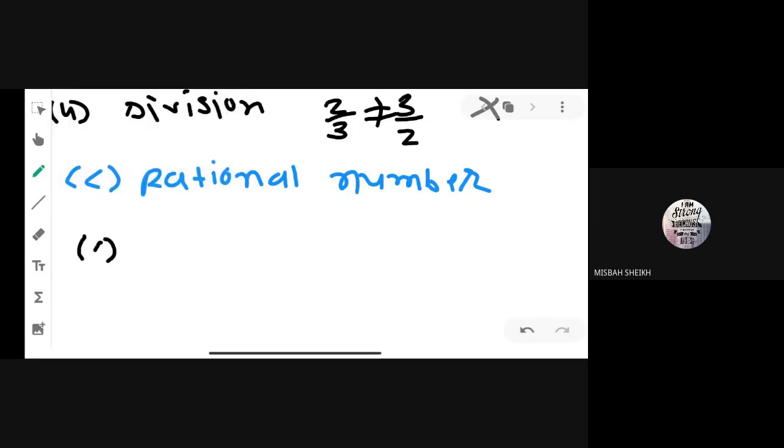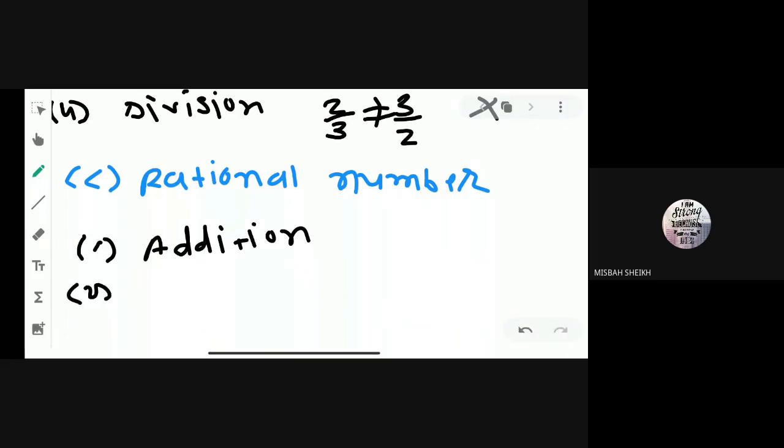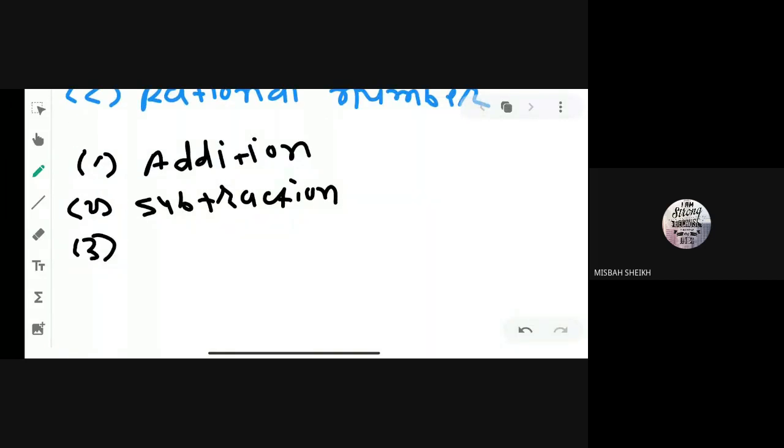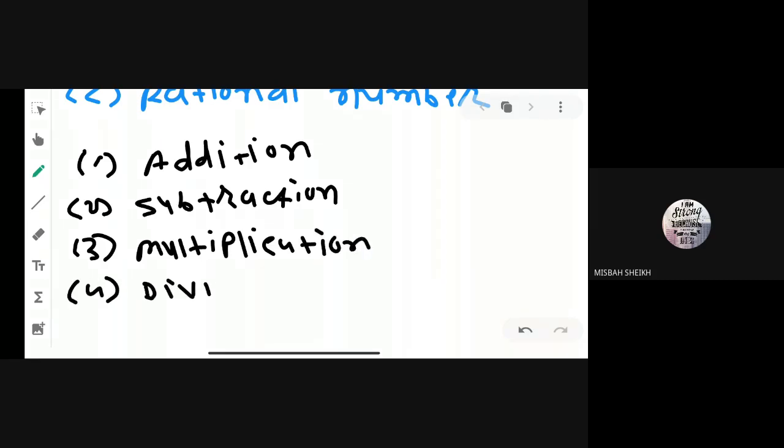Okay, again we are writing these four mathematical operations: addition, subtraction, multiplication, and division, right?